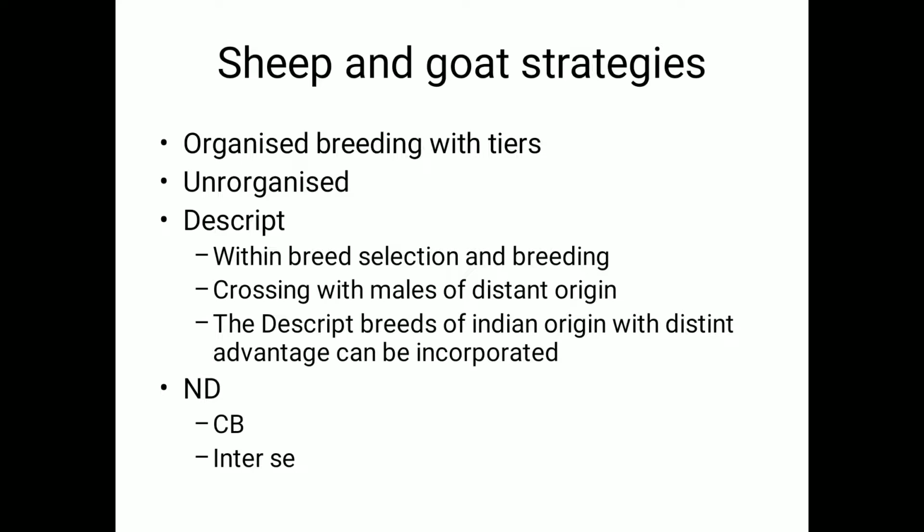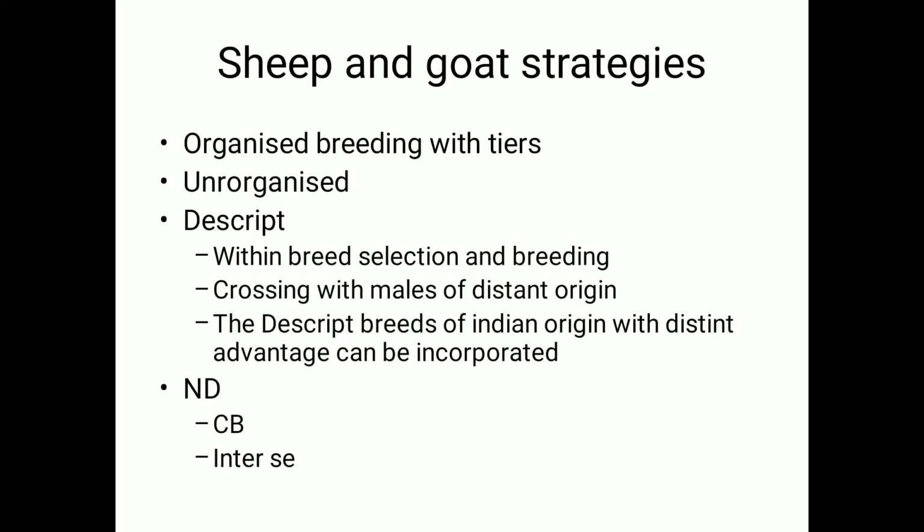So once crossbred individuals are available, you should see that either you can go for selection within the crossbreed groups, or, if there is no problem with the survivability of the next generation of individuals, you can go ahead with further crossing with the exotic animals.